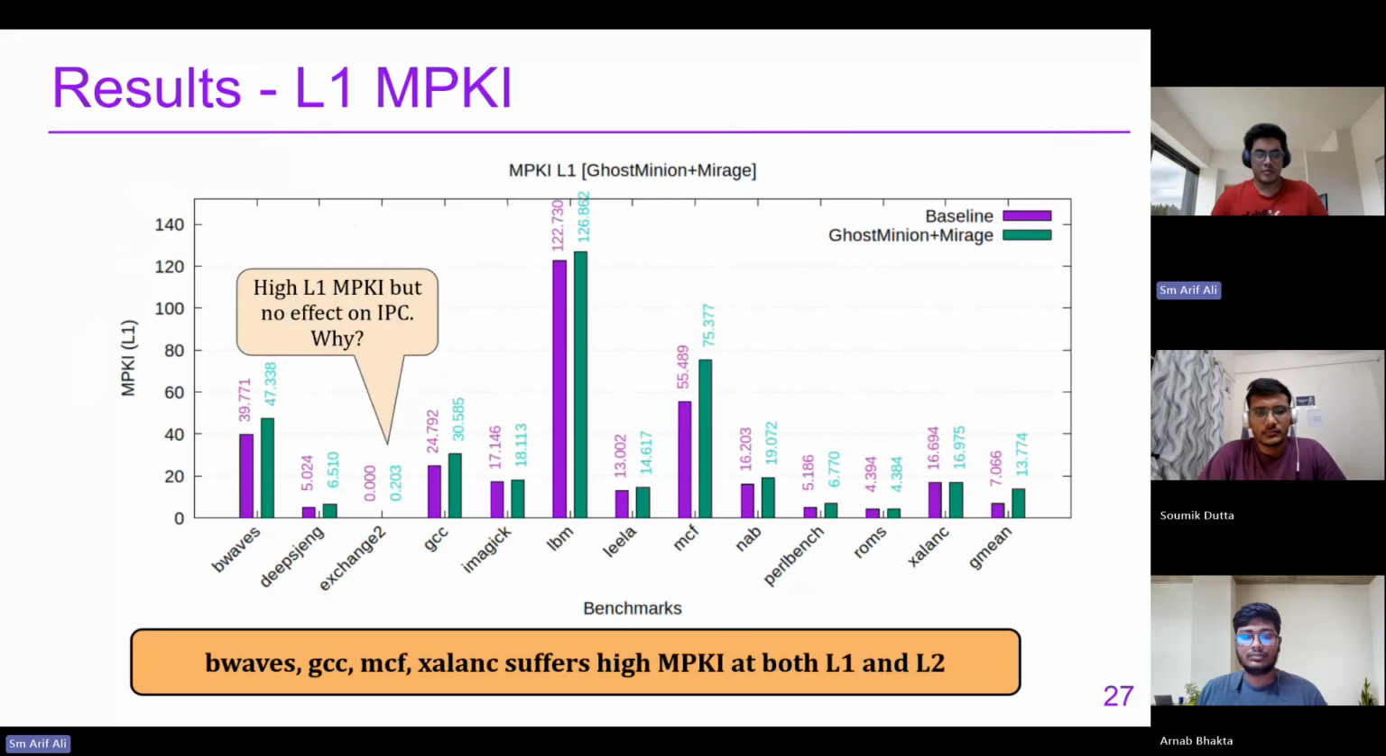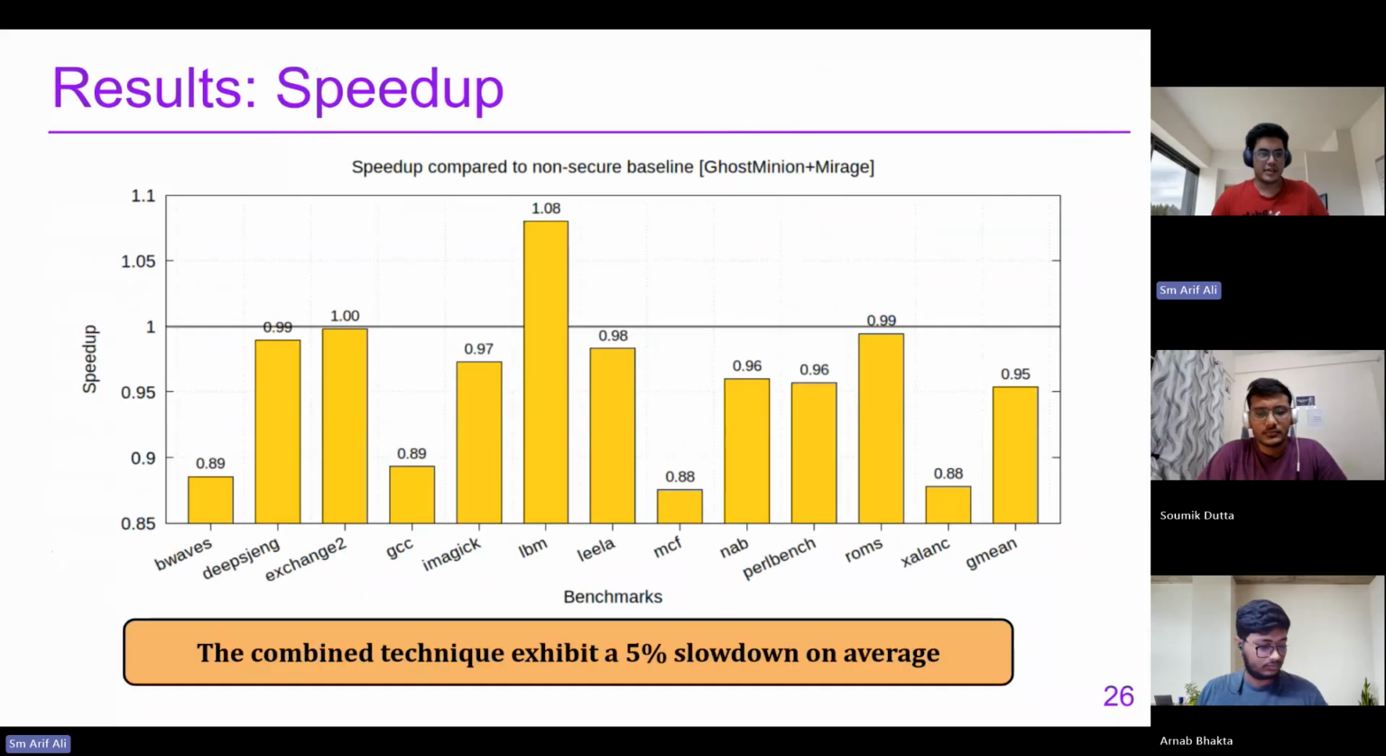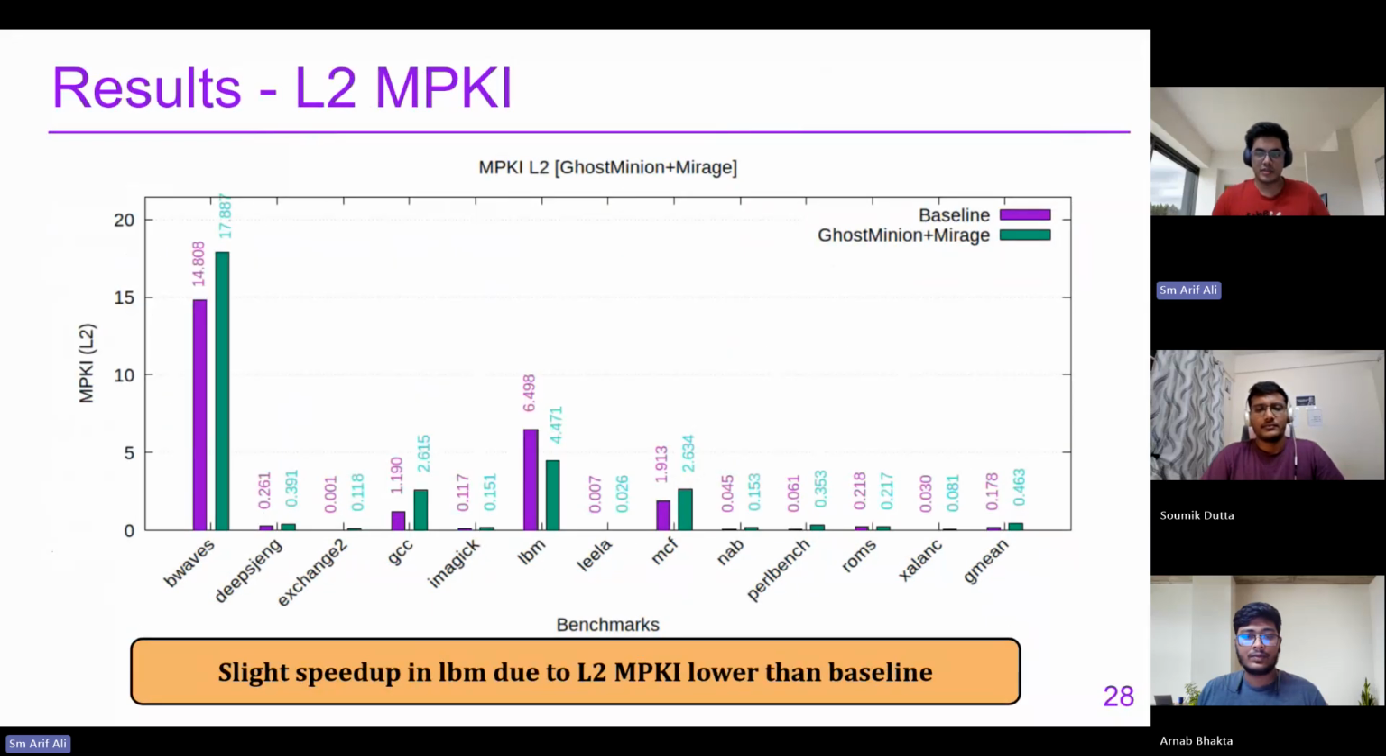But for the combined technique, the MPKI is very high, yet the performance is not reflecting that. It is not having any slowdown due to the high MPKI. We shall see the reason why this is happening. Next, Zalang: at the L2 level, it has almost 3 times more misses. The L2 MPKI is 3 times the baseline. That is the reason why Zalang has that slowdown. Also, LBM is seeing a slight speed up, because the Mirage technique uses a randomized replacement policy, and that cache replacement policy might be helping LBM's access patterns.